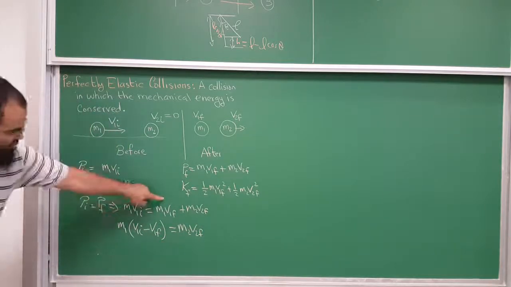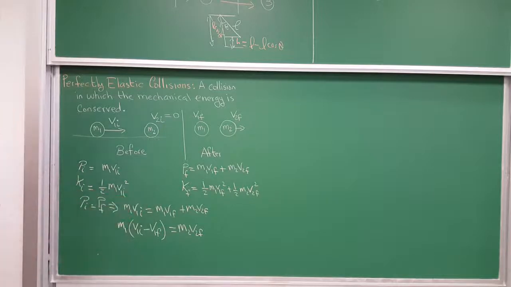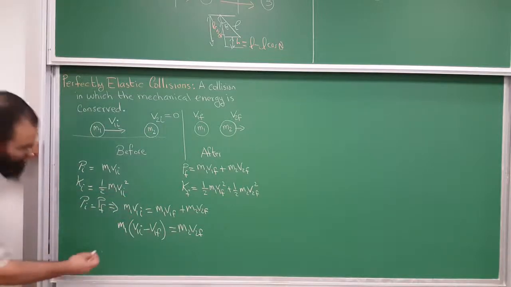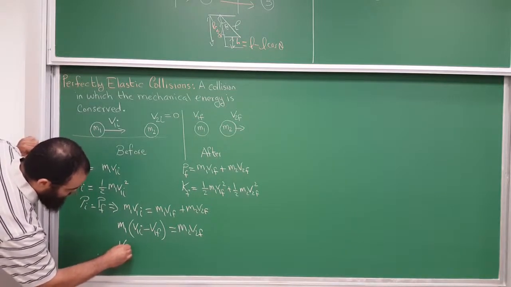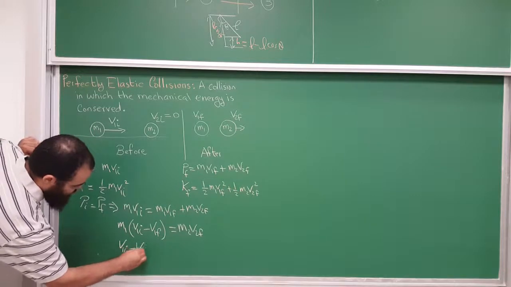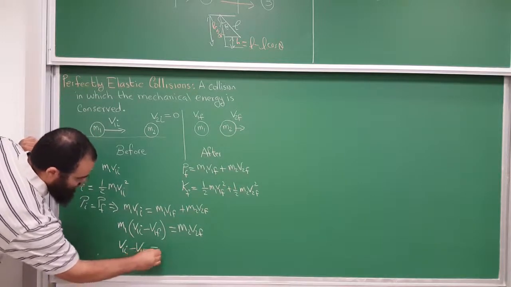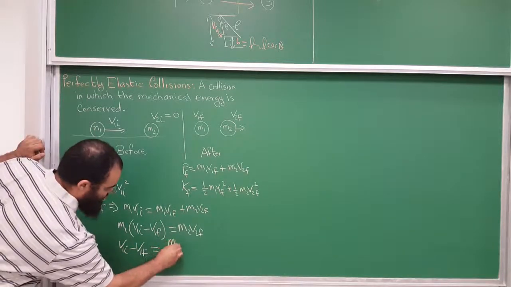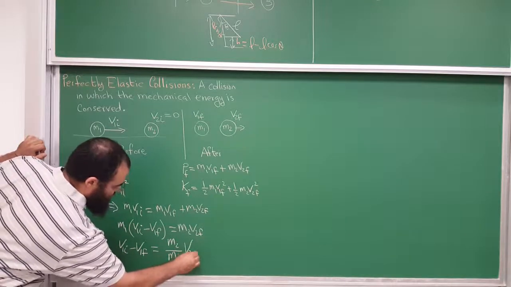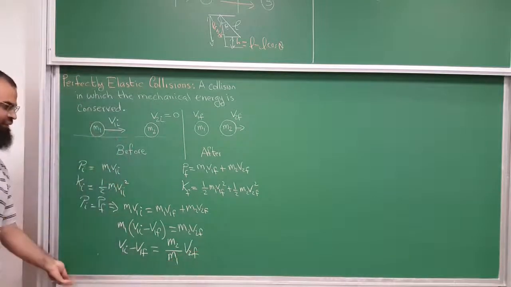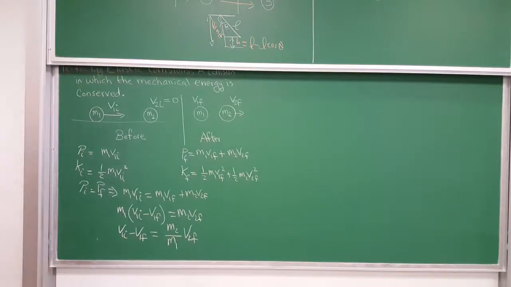I just took this one here and factored the M1. And then I'm going to divide both sides by M1. And when I do that, I will get V1 initial minus V1 final is equal to M2 over M1 times V2 final. Make sure, yes, so you can see it. Good.